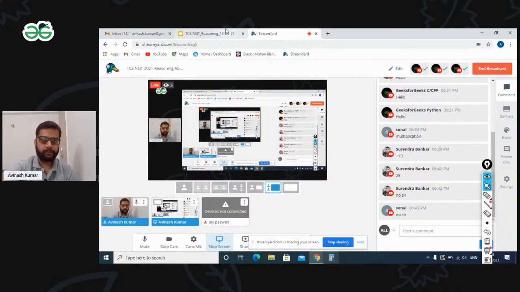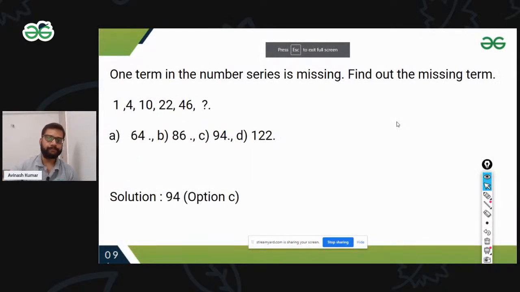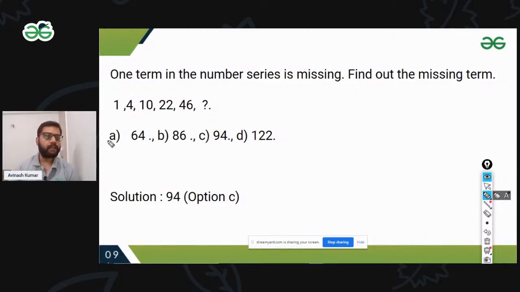Now, moving to another question. In this question, the series is 1, 4, 10, 22, and 46. Any idea how we can solve this one? 1, 4, 10, 22, 46.